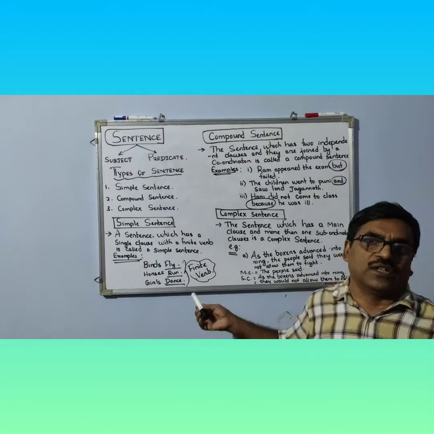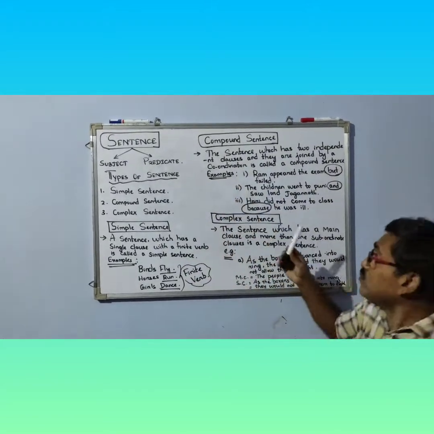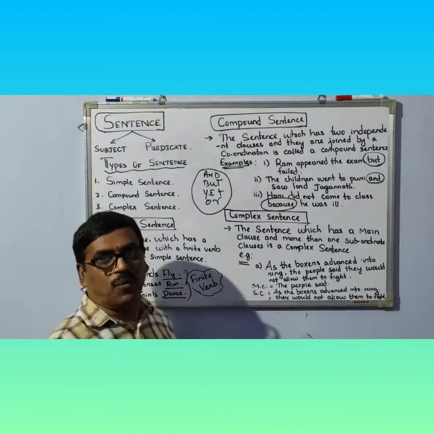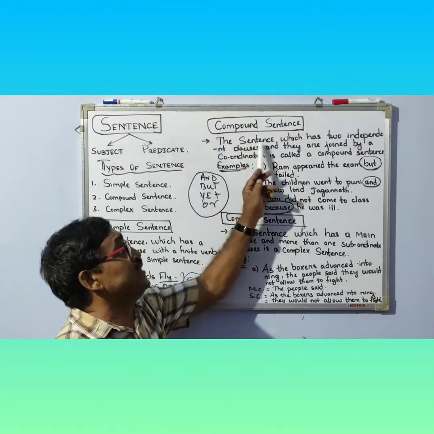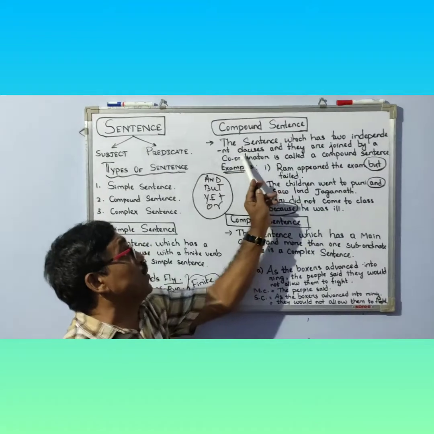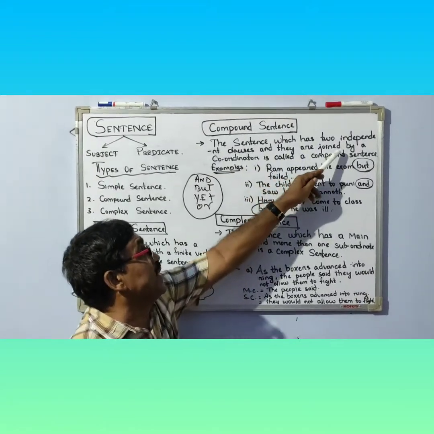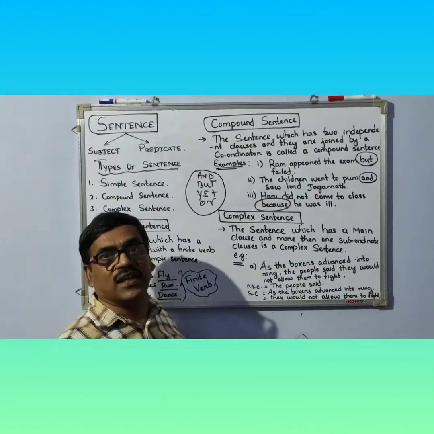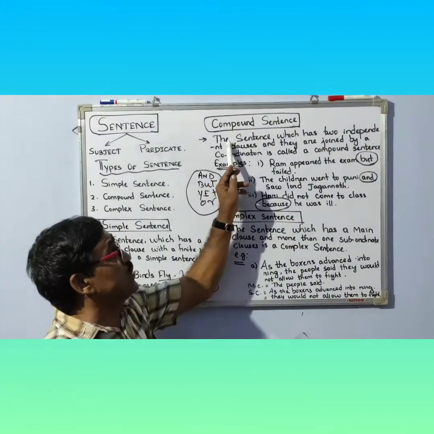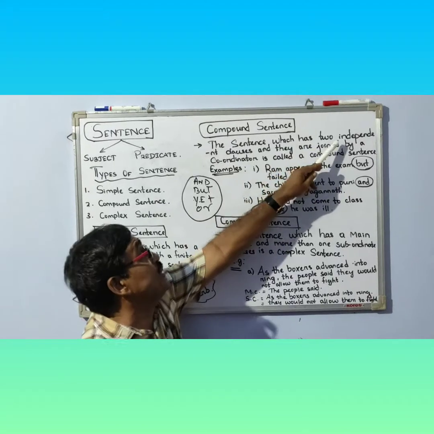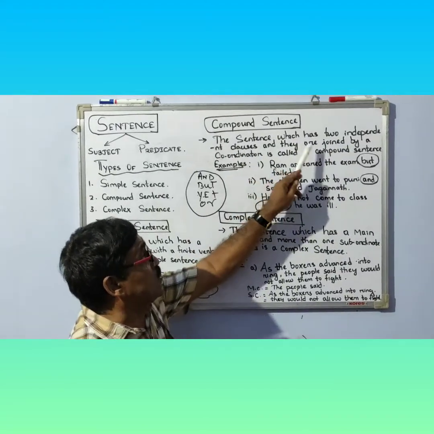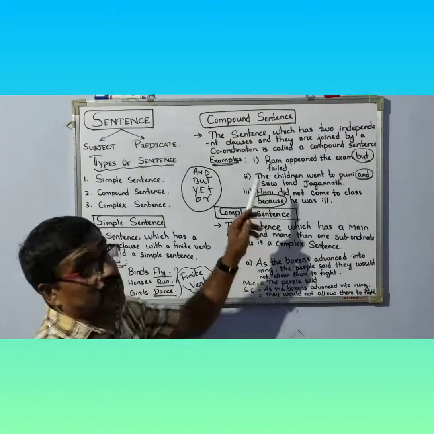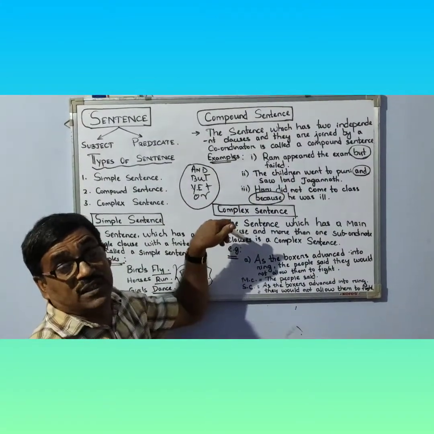Then we will switch over to the compound sentence. A compound sentence is that sentence which has two independent clauses, and they are joined by a coordinator. Again I am telling you, students, the sentence which has two independent clauses joined by a coordinator is called a compound sentence.